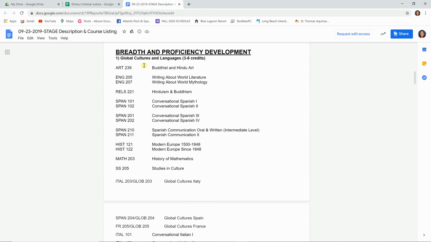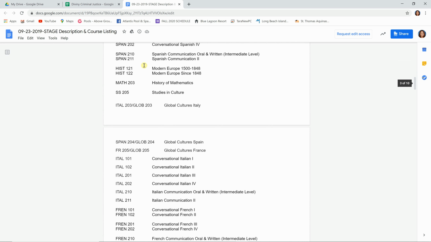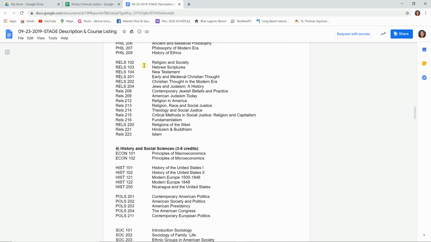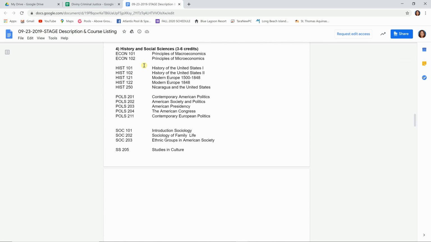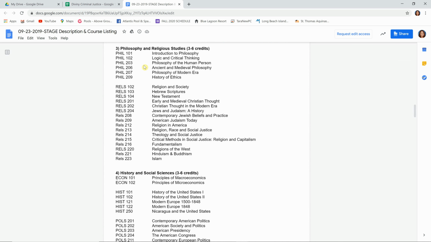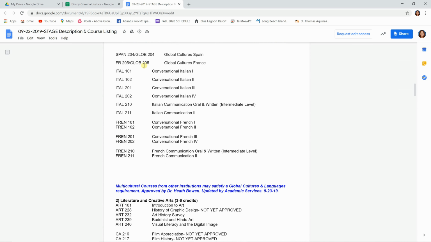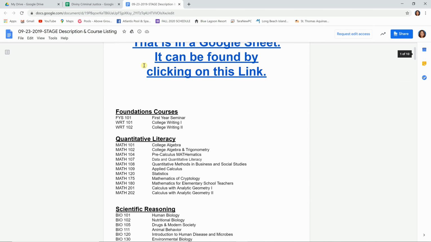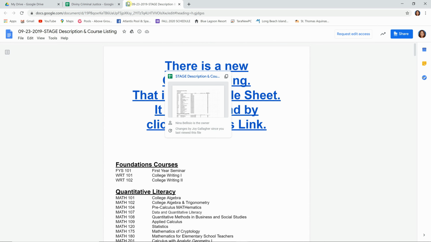So first the GCL, the Global Culture and Languages courses, then the Literature and Creative Arts courses, Philosophy and Religious Studies, and History and Social Sciences. So this really gives you all the courses that you can take to satisfy the requirements under the stage courses.